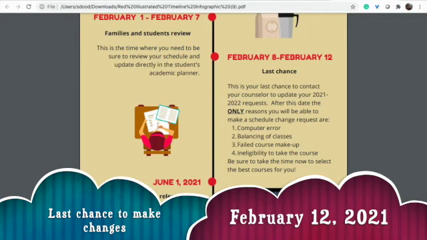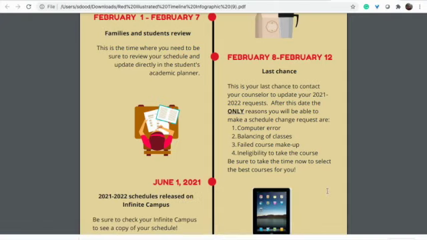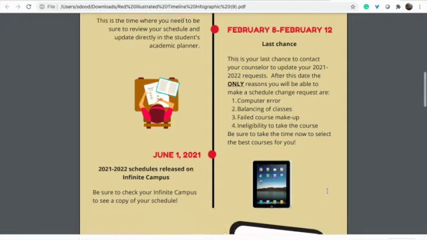After that date, the only reasons that you'll be able to make changes on your course request are if a computer accidentally puts you into a double class, there is balancing need of classes that need to change courses, you failed a course and you need to make up a different course, or you're ineligible to take the course. Maybe you didn't meet that class prerequisite. Be sure to take the time now to ensure that you are in the correct classes so that you do not have any issues when it comes to your 2021-2022 schedule.